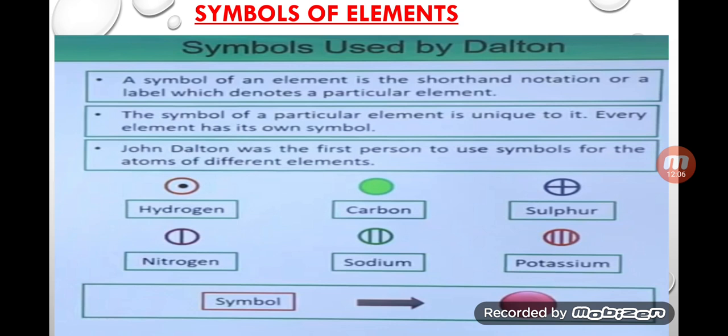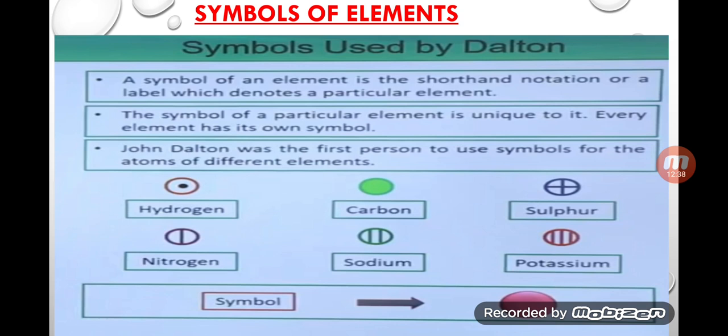The symbol of an element is the shortest notation or a label which denotes the particular element. The symbol of a particular element is unique to it. Every element has its own symbol. John Dalton was the first person to use symbols for the atoms of different elements. Yes, John Dalton was the first scientist who attempted to give names to many elements.